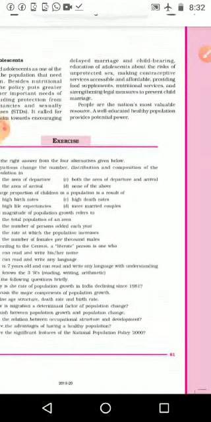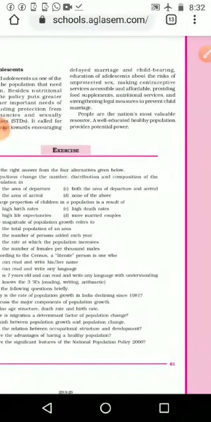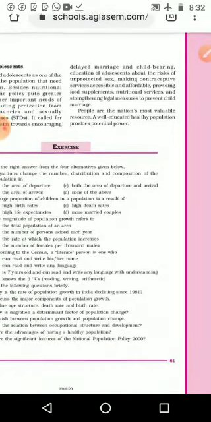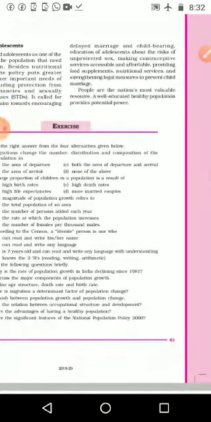If an adolescent is malnourished, they should get better nutritional food. And strengthening legal measures to prevent child marriage. We want legal help to prevent child marriage, sex abuse and things like that. The government is trying everything.